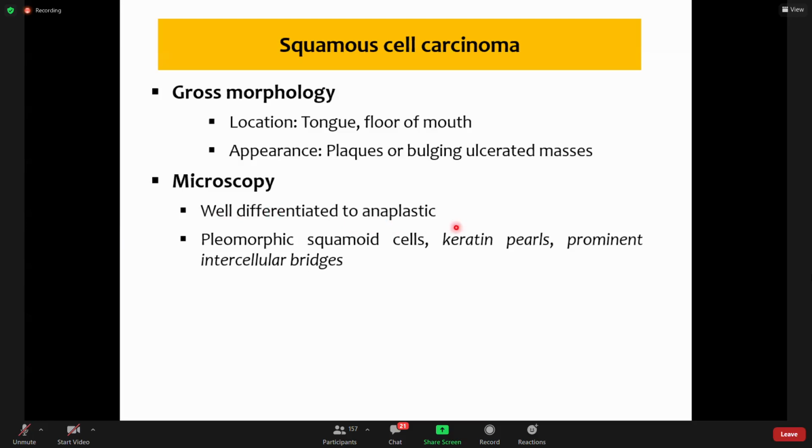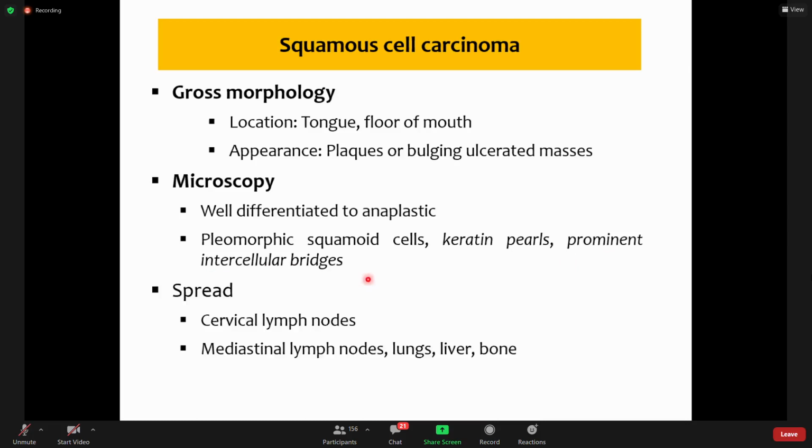Now we identify them by the formation of keratin, because the normal function of epithelial cells is formation of keratin. If they keep forming keratin, we label them well differentiated. And under the microscope, I will show you pleomorphic squamoid cells, keratin pearls, prominent intracellular bridges. I'll show you in the next slides.